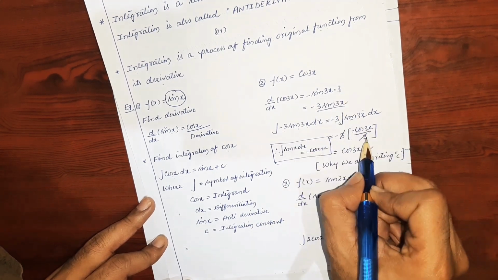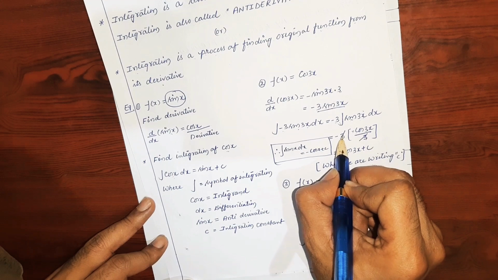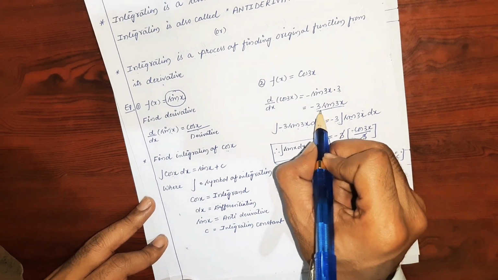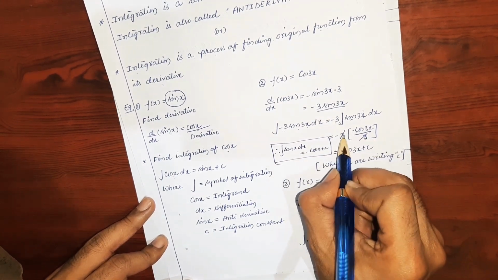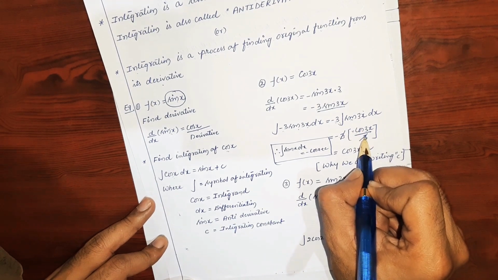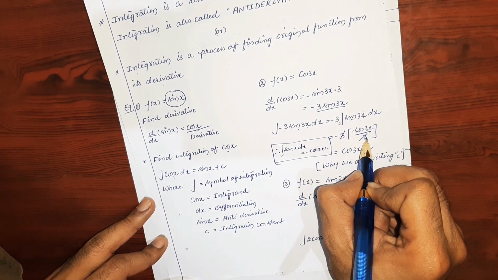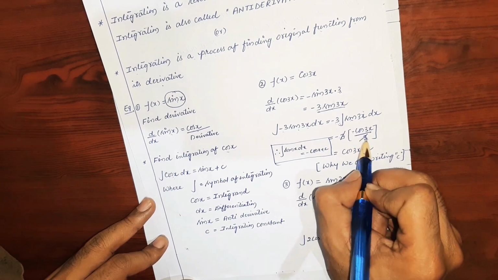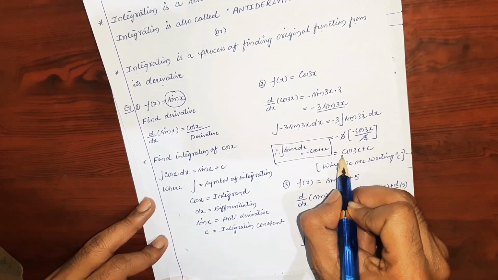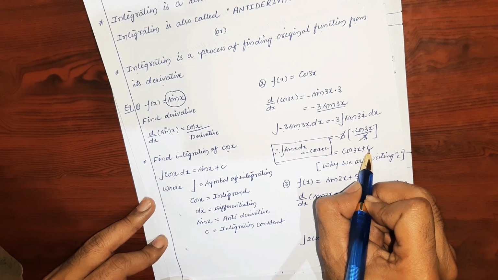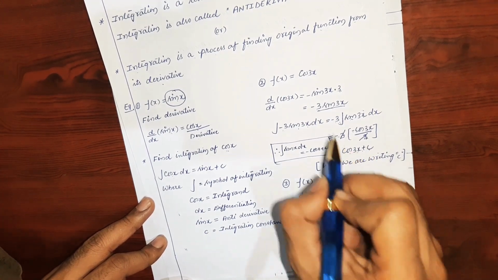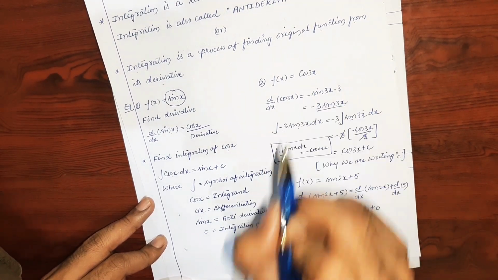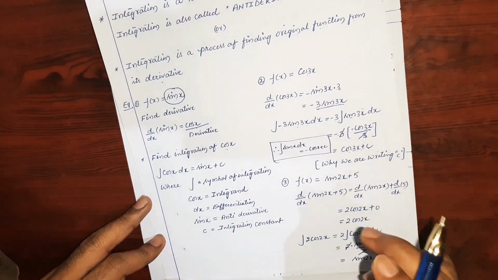Here multiplication, here division. This minus 3 we already have from the derivative, so minus 3 is as it is, and this is the 3 which is coming by using the IFD concept. So 3 and 3 get cancelled, minus into minus is plus, that is cos 3x plus c. So cos 3x is the original function. Again we are writing plus c here.